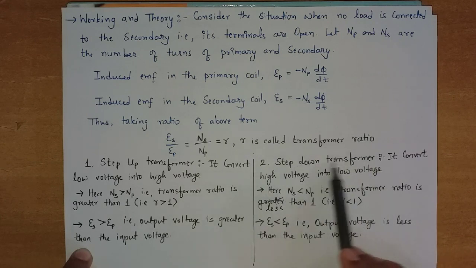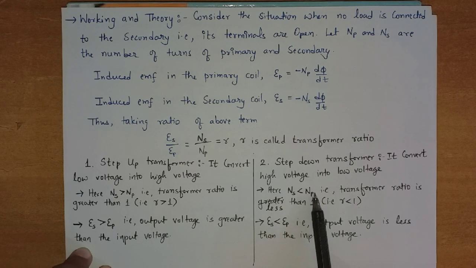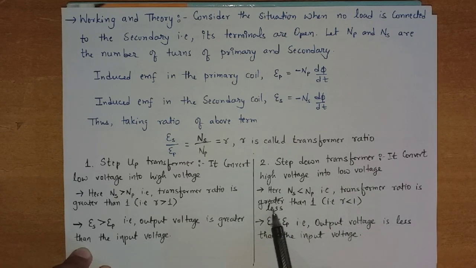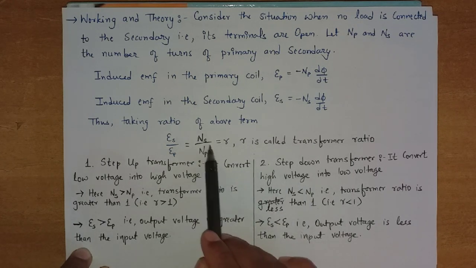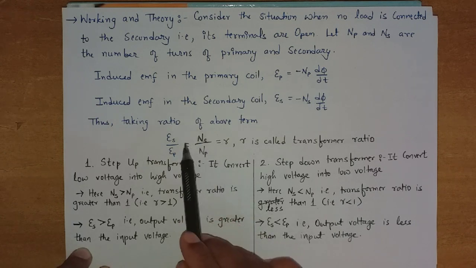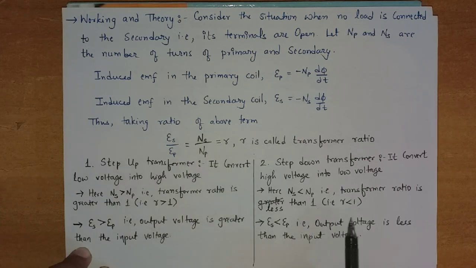In a step down transformer, here NS is less than NP, that is, the transformer ratio is less than 1. As you see in a step down transformer, the denominator value is greater than the numerator, so obviously their ratio must be less than 1, right? So r value must be less than 1. Clear?